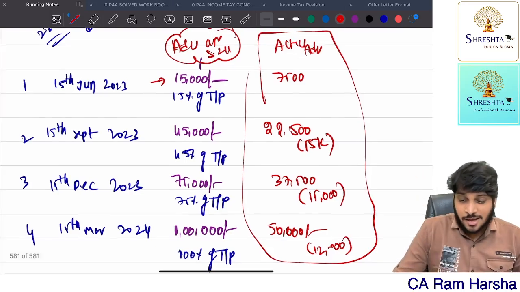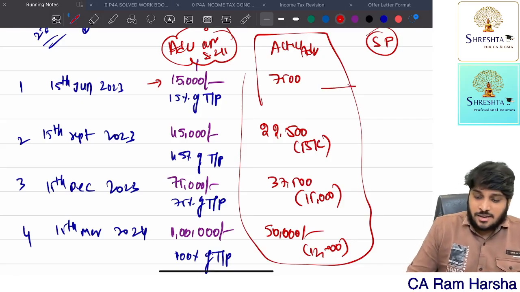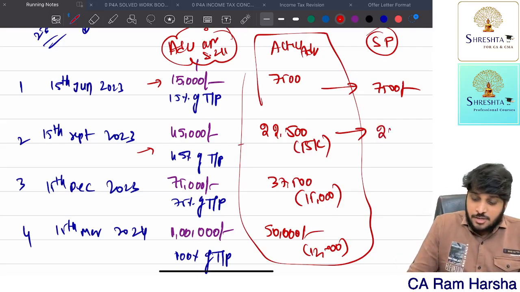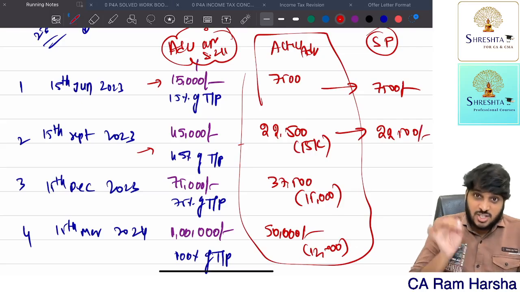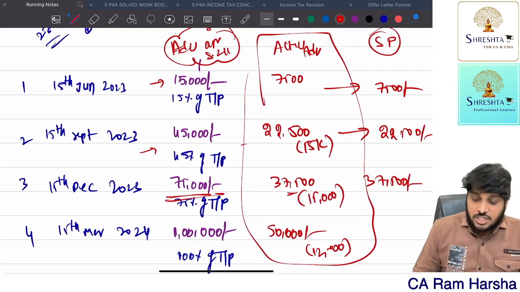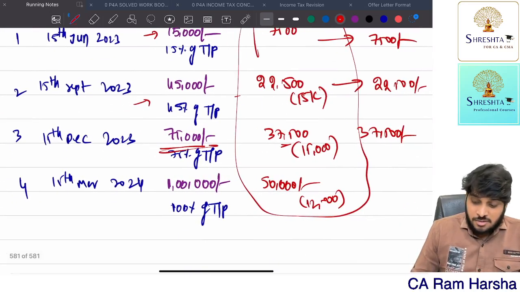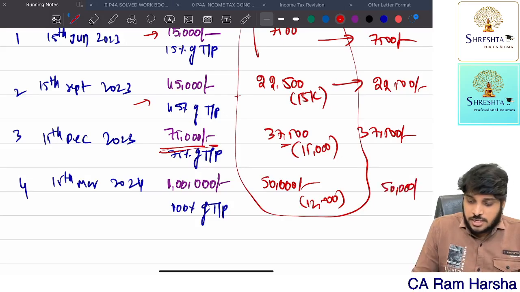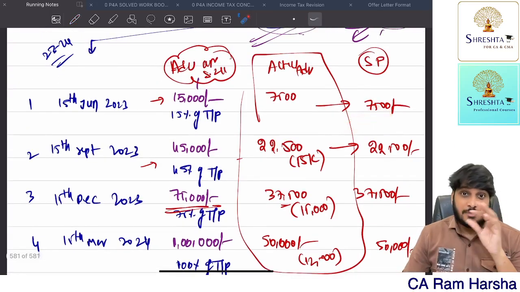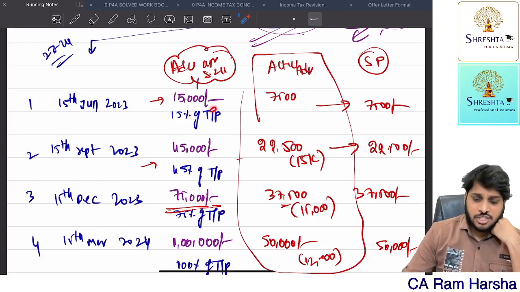So what department is saying? What is the shortfall? Sir, in the first installment by 15th June, 7,500 is shortfall, sir. By 15th September, sir, he should have been paying 45, sir, but he only paid 22,500. 22,500 is a shortfall as on the date. By 15th December, sir, he should be completing 75, but he only paid 37,500. Total 37,500 rupees is shortfall. By end of the year, 15th March, sir, 50,000 is the total shortfall. Now, this is the shortfall, right? For first installment, 7,500 is a shortfall. Like he must pay 15,000.